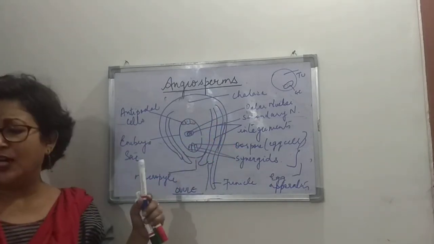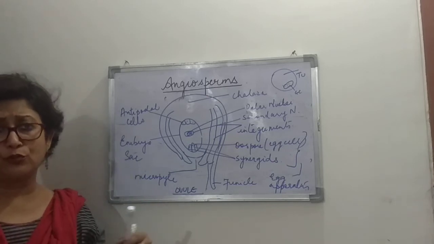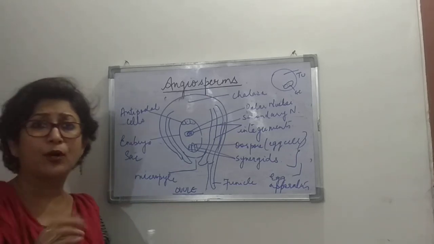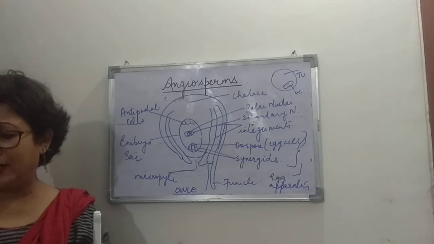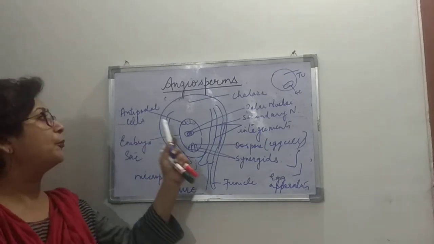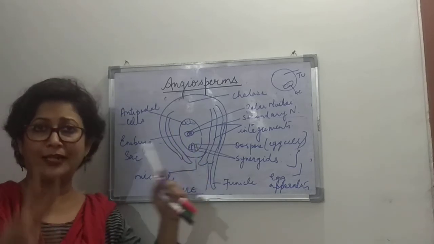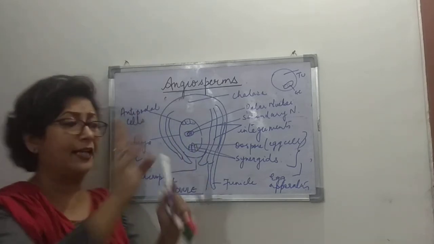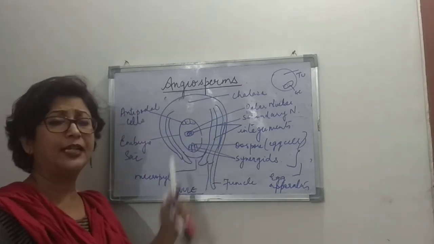Now let's understand the function of the synergids. They just provide nutrition to the growing embryo once fertilization has taken place, and after fertilization the antipodals degenerate, right? Now the two male gametes enter the embryo sac.